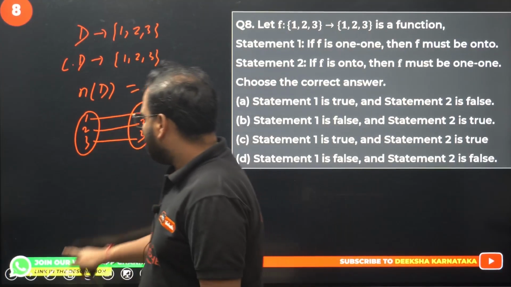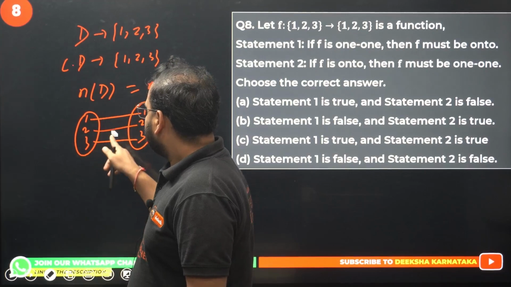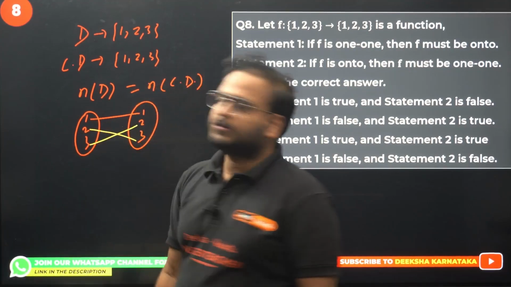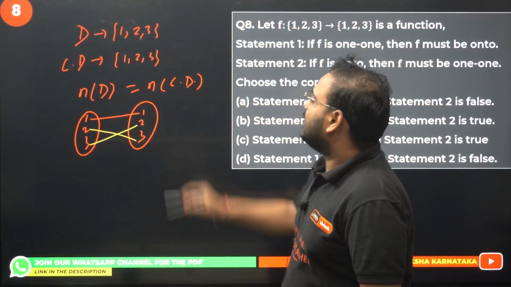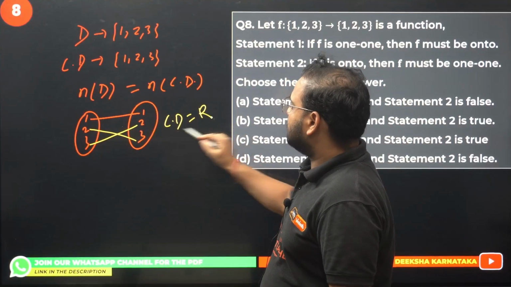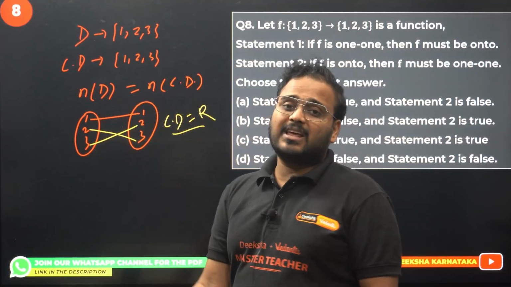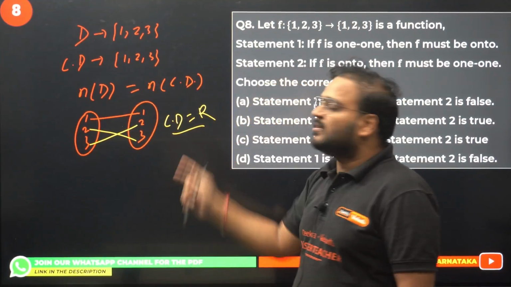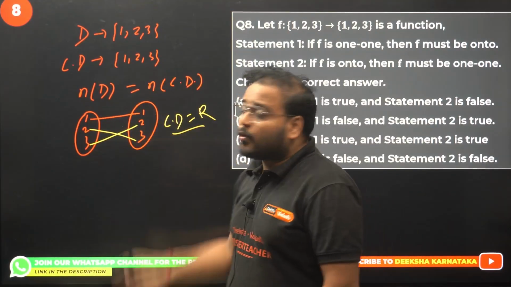I can have a different type of mapping as well, but the idea is it has to be unique in nature. In this case, your codomain and your range will become equal to each other. What is the range over here? Range is all the images, so 1 2 3 is the image, same as the codomain. So your codomain and range will become equal. None of the elements in the codomain will be left out.